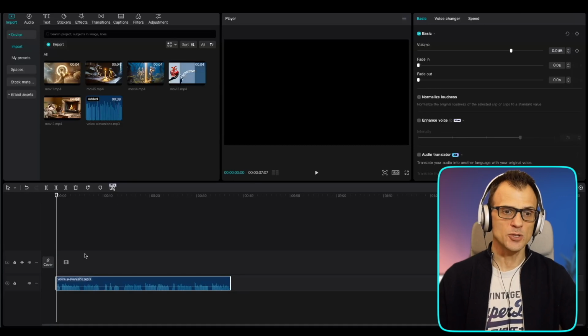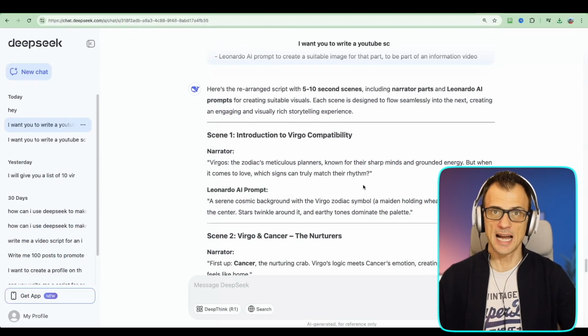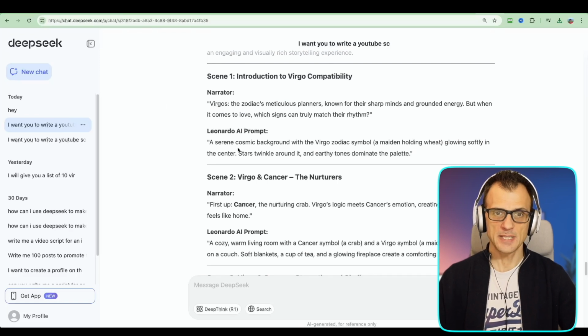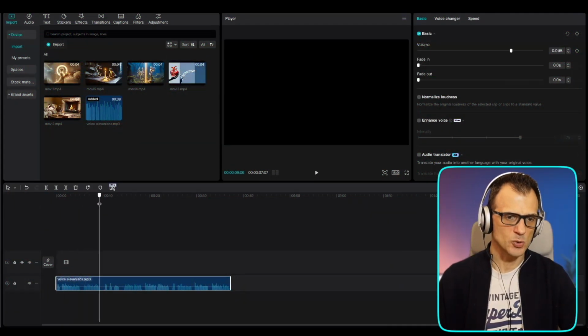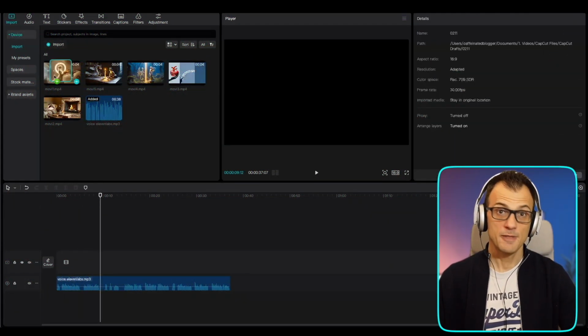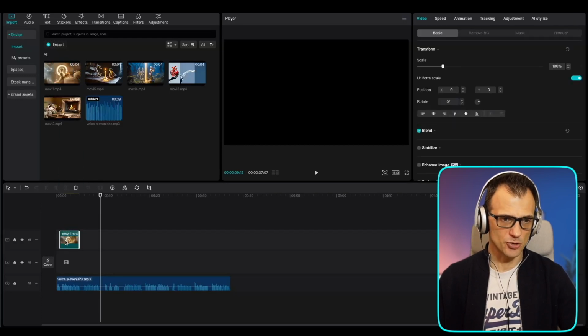And now you're going to want to align the voice with each of the scenes. For that, we can use the guides from Deepseek. So we can see here that the first scene starts from Virgos until match their rhythm. So here we know that it's basically here from the very start to the end that we want the first bit of footage to go. So let's just drop that in here.